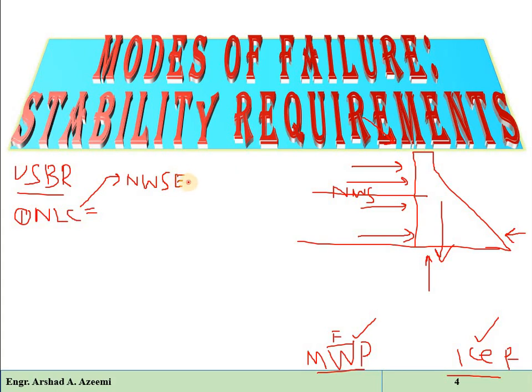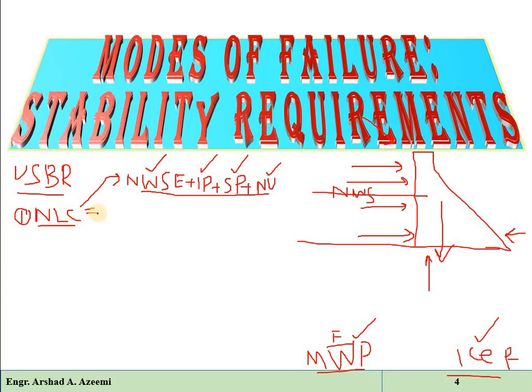The normal water surface elevation, plus if there is ice pressure, plus if there is silt pressure, and plus there is normal uplift pressure, then this combination will be called a normal load combination. Suppose at a time there is normal water surface elevation, ice pressure, silt pressure, and normal uplift, then this combination of load will be called normal load combination.